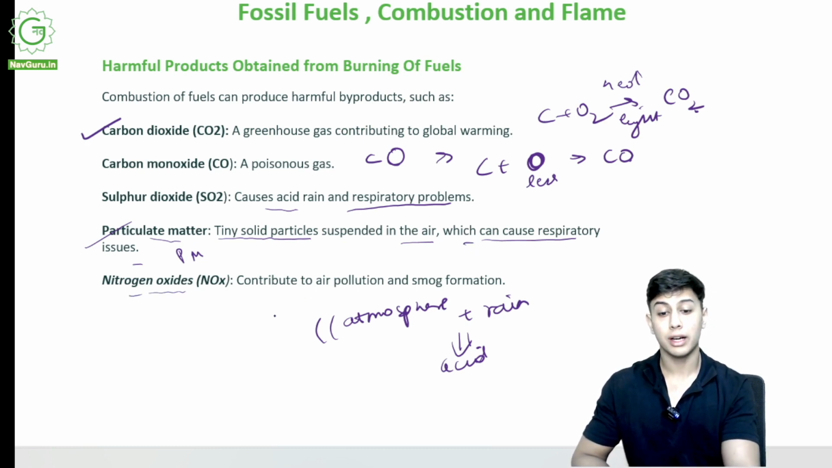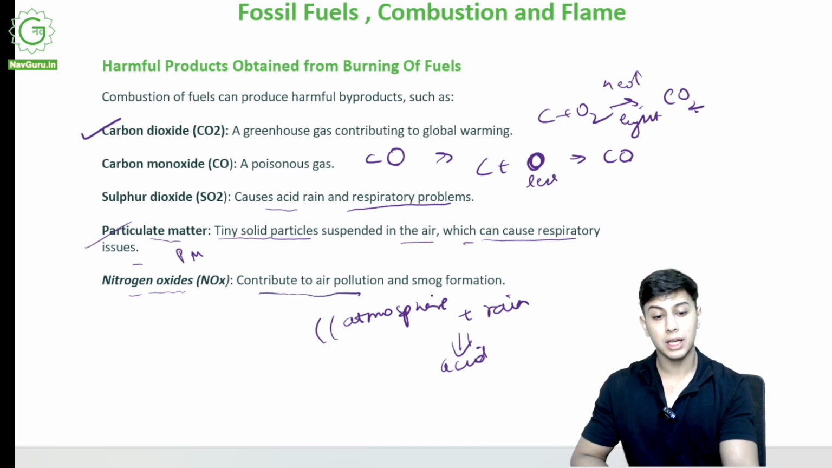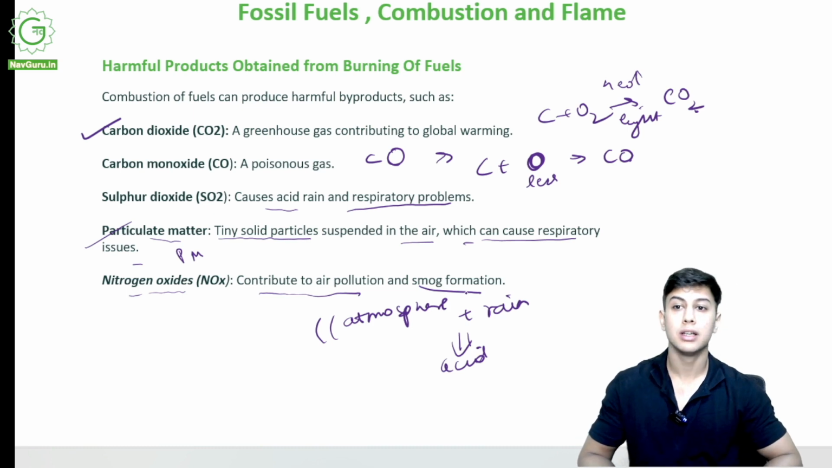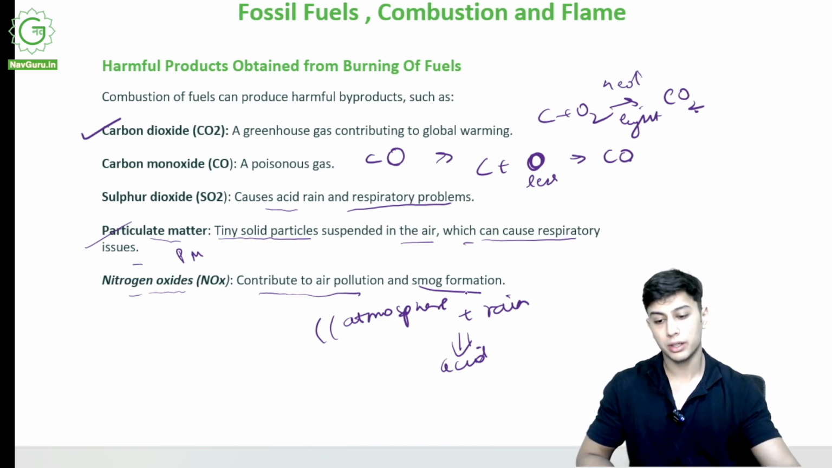Nitrogen oxides. Nitrogen oxides contribute to pollution and smog formation. Have you seen smog in Delhi in winters? There is a lot of smog, smoke plus fog, such that visibility is very low, you cannot see. There are a lot of nitrogen oxides. Nitrogen oxides make visibility difficult. They contribute to smog and air pollution, and they also cause acid rains. So these are all the harmful products obtained from burning of fuels.